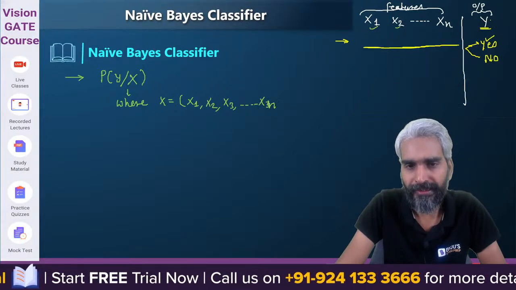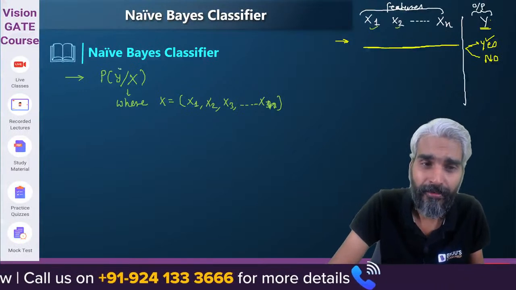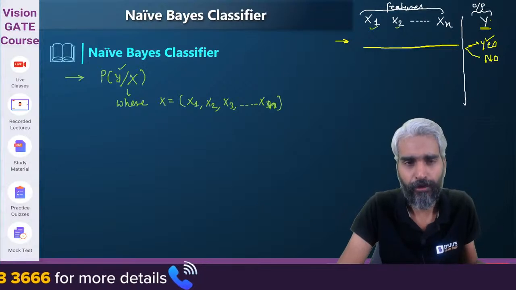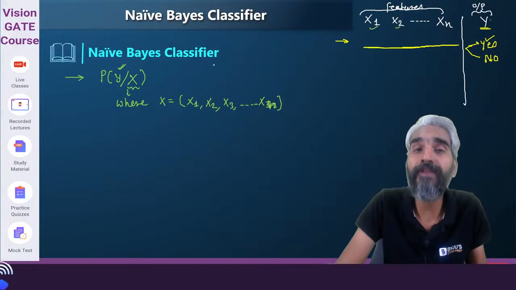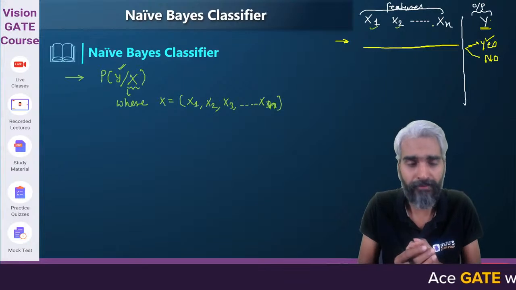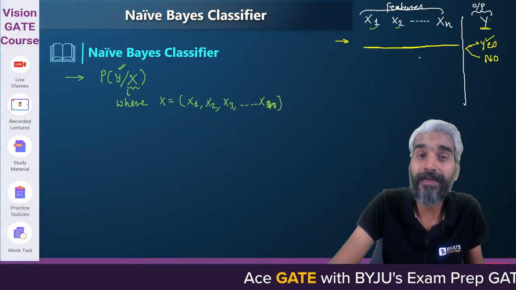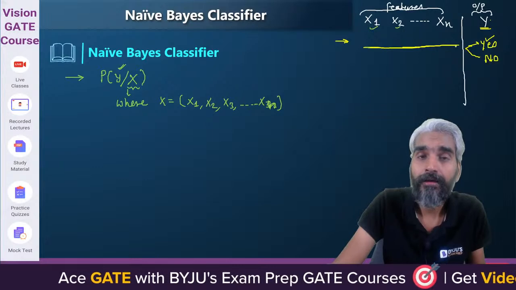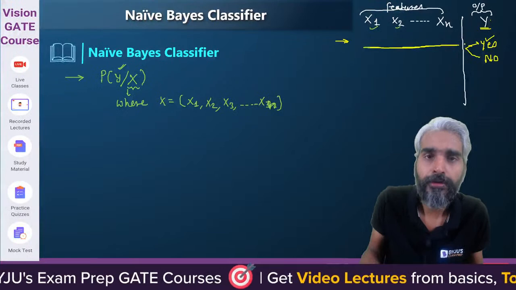What does this equation try to say? What will be the probability of y, whether it is yes or no. We'll see whether we are calculating for yes or no. So what will be given in the problem? We will have the values of x1, x2, x3 up to xn, and based on that we will try to determine to which particular class this data will belong, or into which particular class it will be classified.